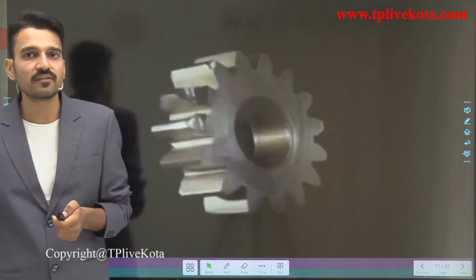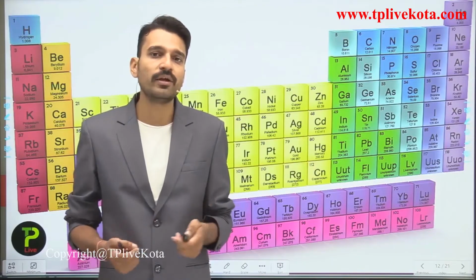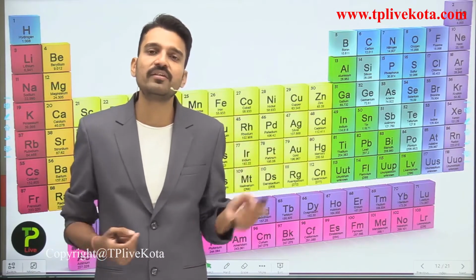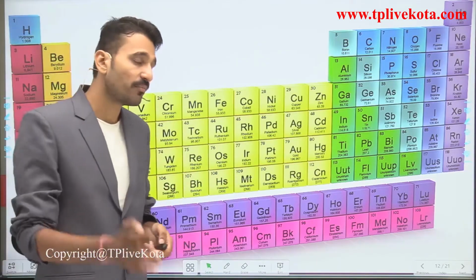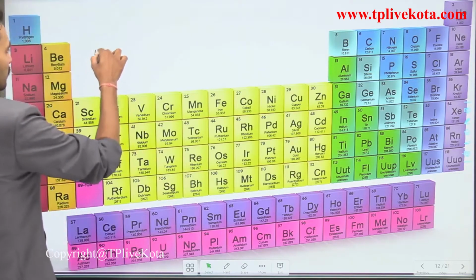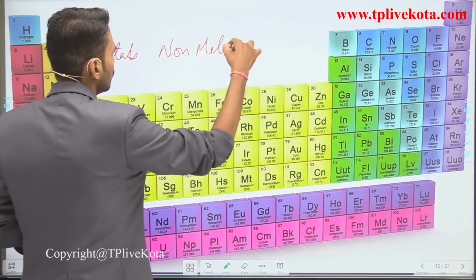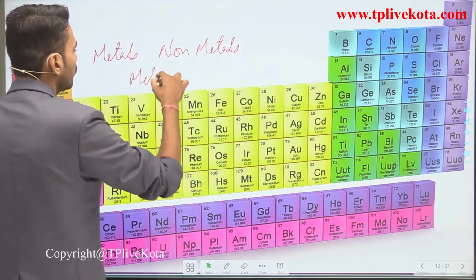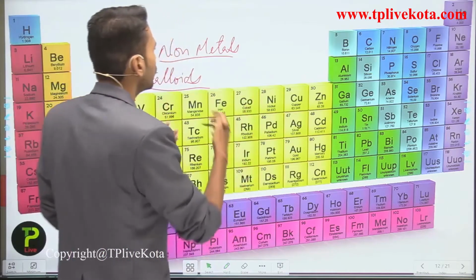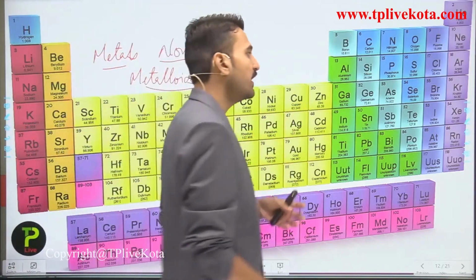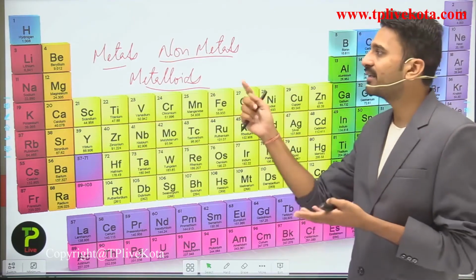Now students, it's time to move to the next slide and see the classification of elements. The elements present in the periodic table behind me are classified on the basis of their properties, that is their chemical properties, as metals, non-metals and metalloids. There are some other classifications that come from the non-metals, such as the noble gases and so on. But here we are categorizing all these elements into three categories: metals, non-metals and metalloids.